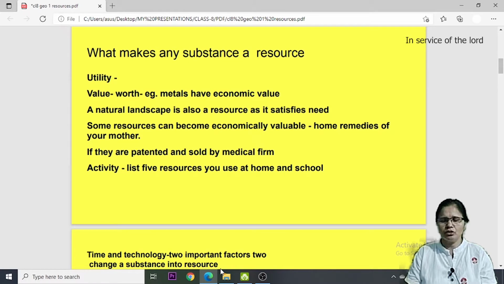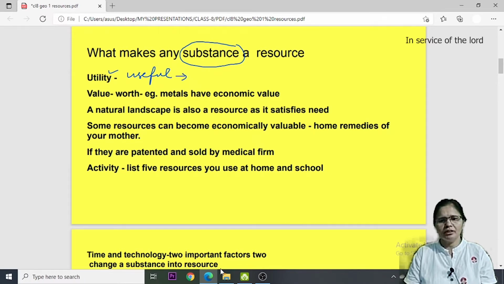Now the question arises, thousands of things are lying around us. Every day we see so many things. Is everything a resource? No. Everything is not a resource. There are certain features which make anything a resource. So the first thing which converts a substance into a resource is utility. Utility means its usefulness. If it is useful, then it is a resource.